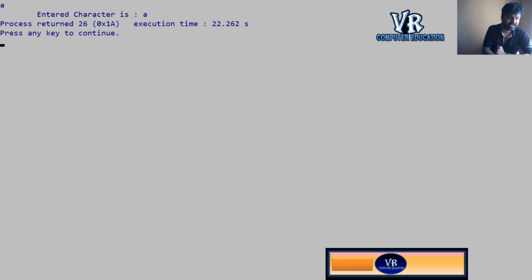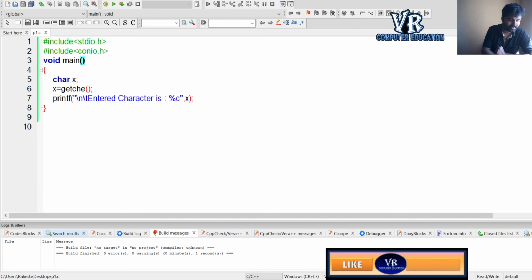Now you observe the change. When you use getch, the entered character will not display, but here it is displaying. I think you did not observe, so once again we'll execute getch.